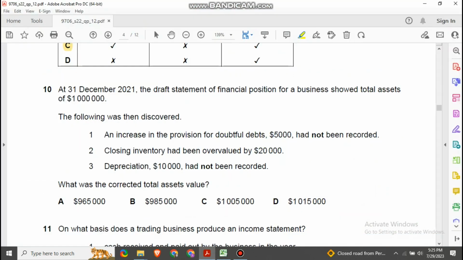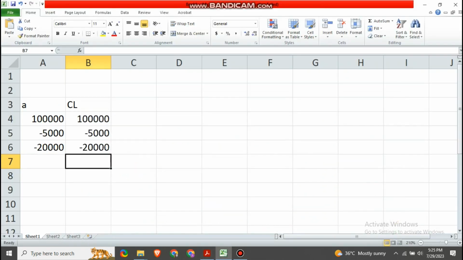And then the last one is depreciation of 10,000 had not been recorded. If you write down this depreciation, then the value of non-current assets will decrease by 10,000 and your profit for the year will also decrease by 10,000.